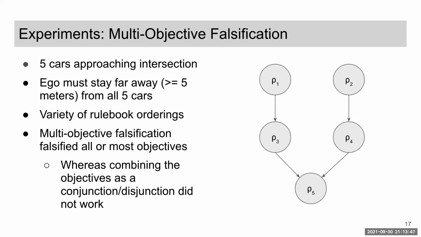When we instead tried to write this specification as a union or intersection, using "and" or "or" to combine all of these objectives into one, the cross-entropy sampler failed to find any counterexamples when run for 30 minutes or even up to 1 hour.